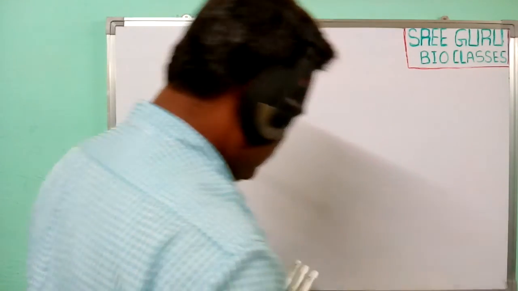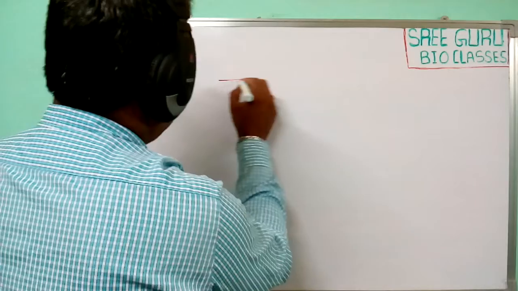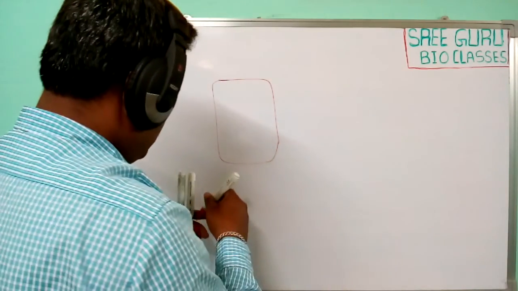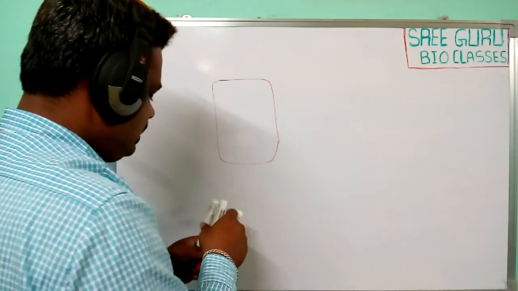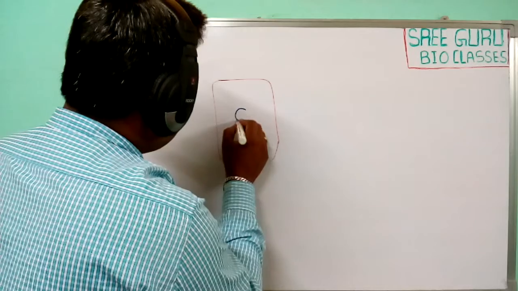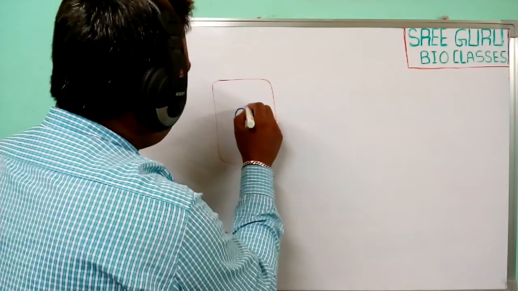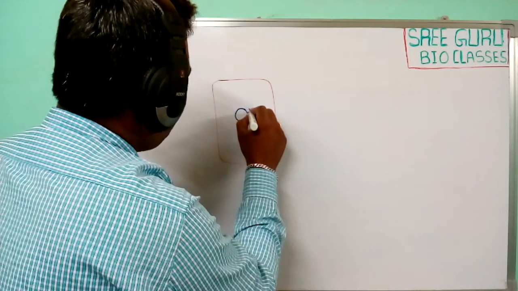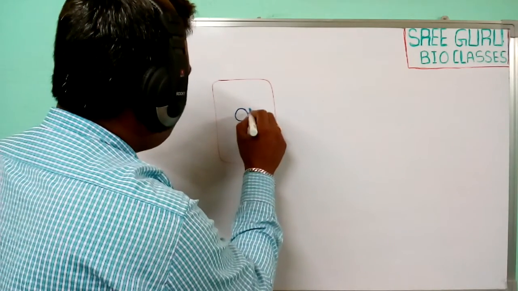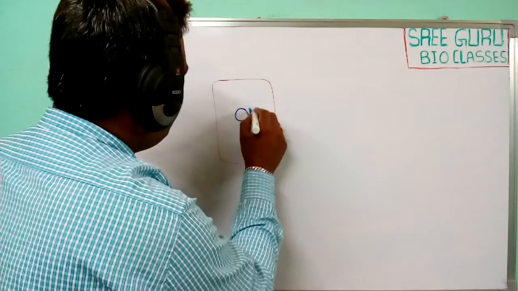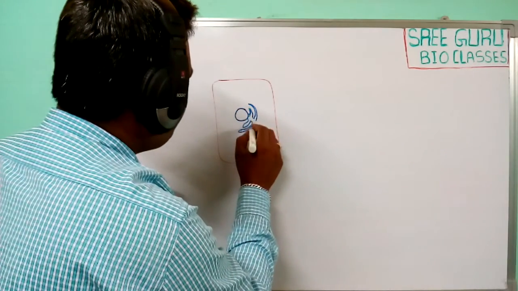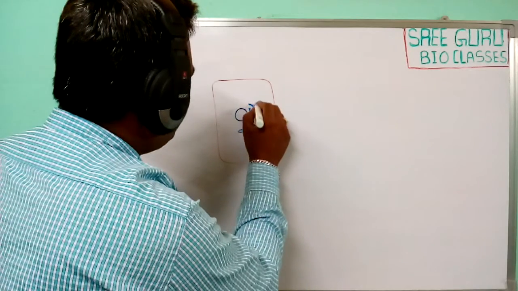Generally, in eukaryotic cells, a network or reticulate structure is observed, and that is known as endoplasmic reticulum.